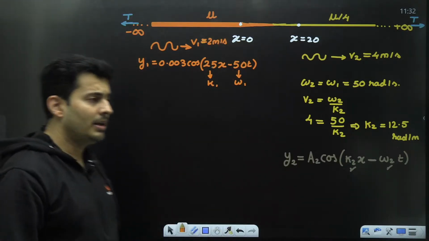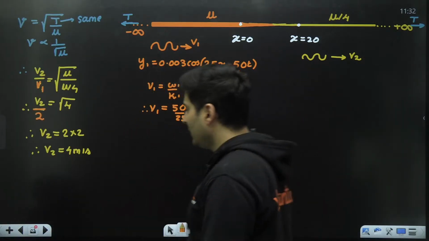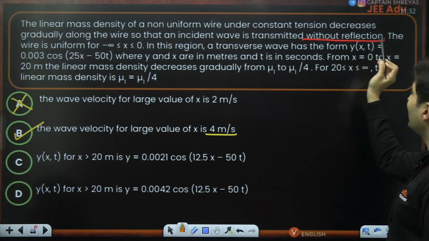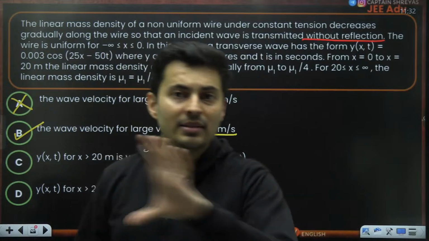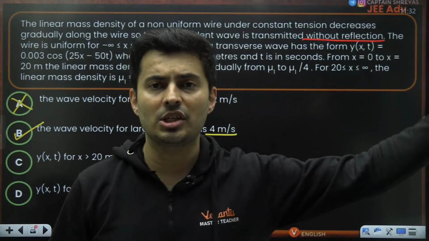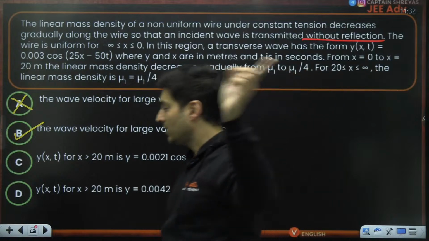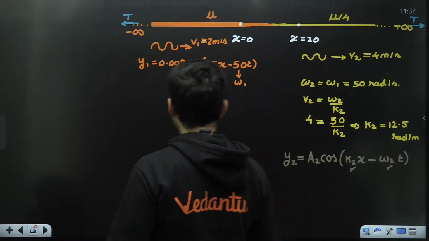Now, to find the amplitude, think what can we use? I think we have missed some information somewhere, and you have to relook at the problem. I have underlined one word, reflection. No reflection. That means all the energy is just going on to the string on the other side. This is very, very critical, guys.